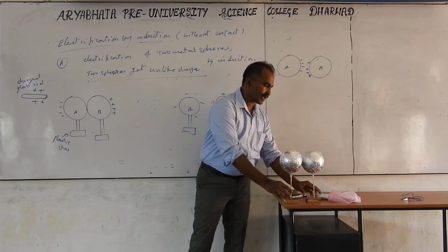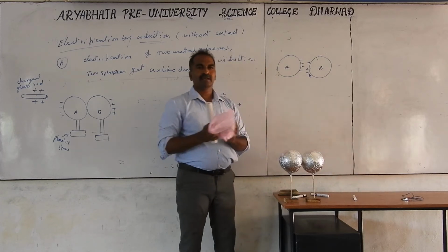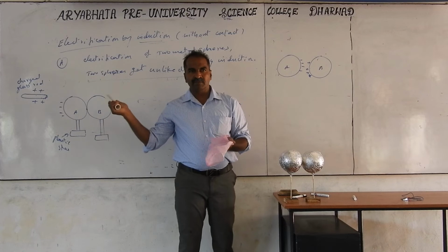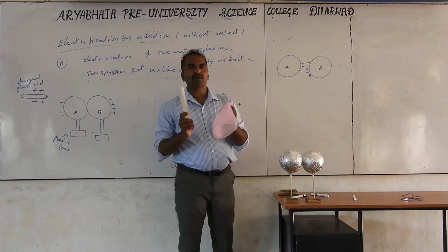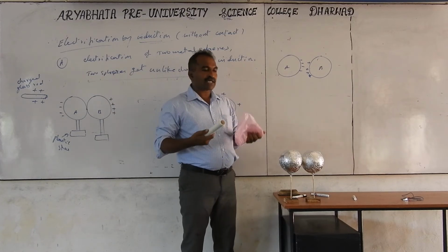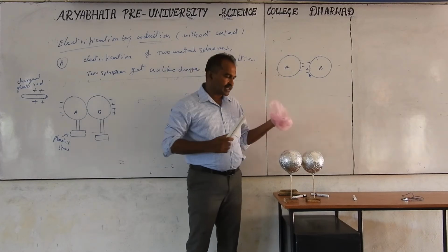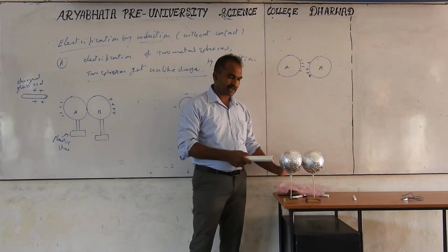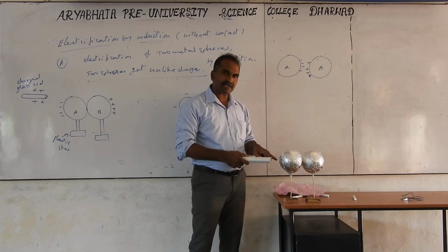Insulator stands. Keep in contact and charge the rod first. For example, I have taken a glass rod, and take the plastic and polythene sheet. The rod, we cannot see the charges here. Just keep it here without touching it. For example, this is a minus. Then here we will get plus.